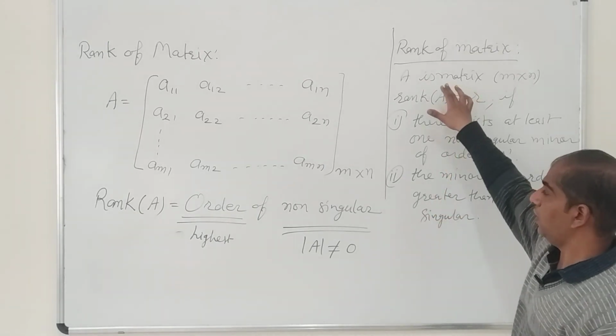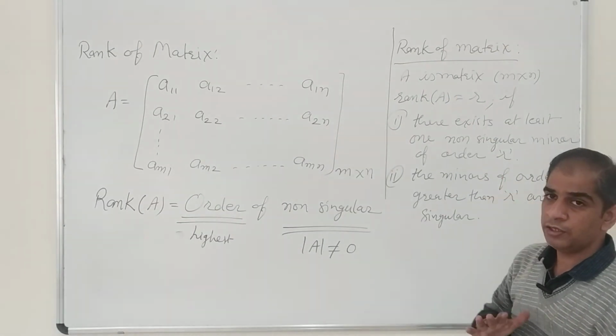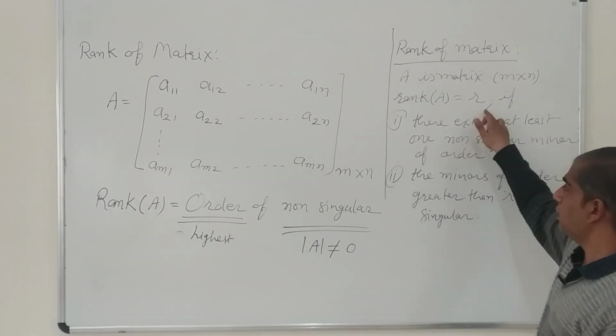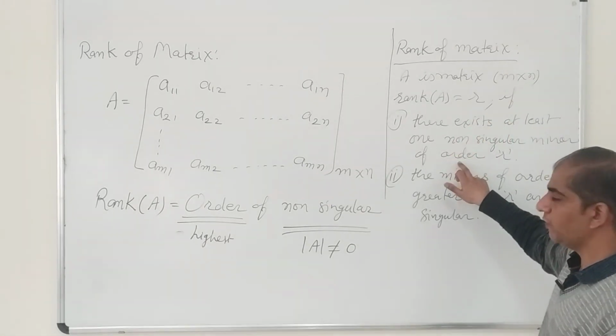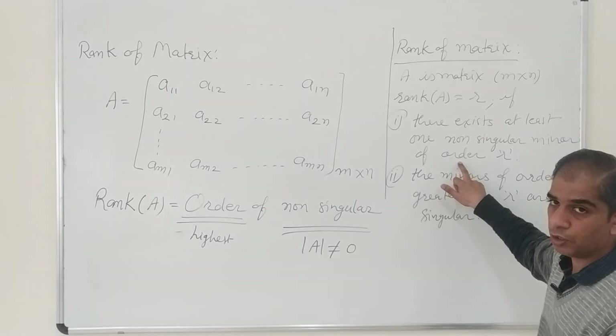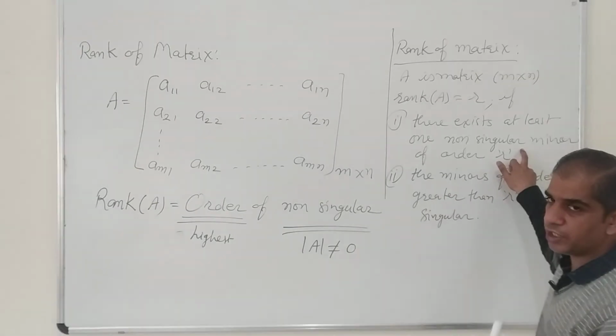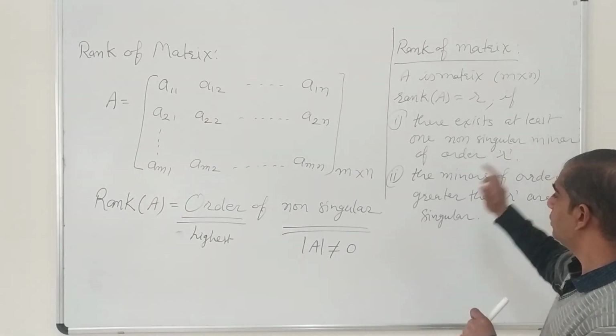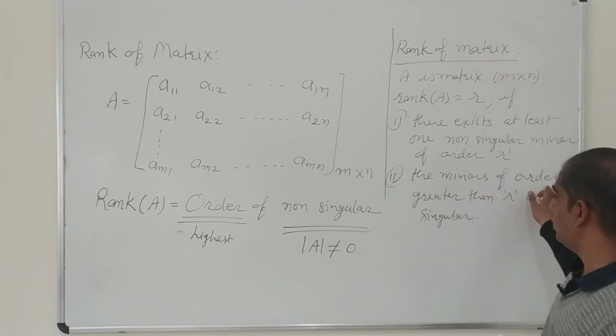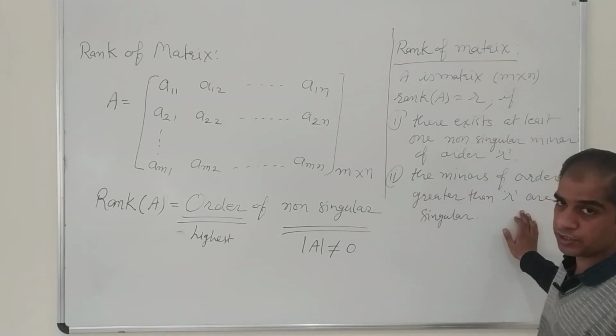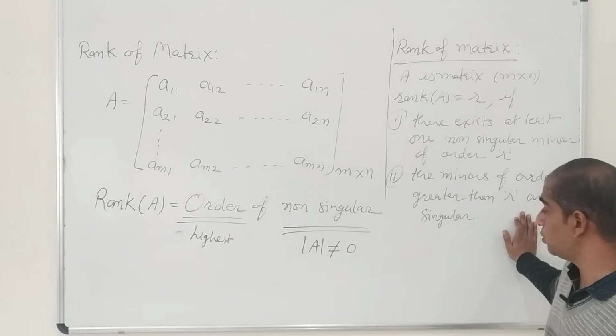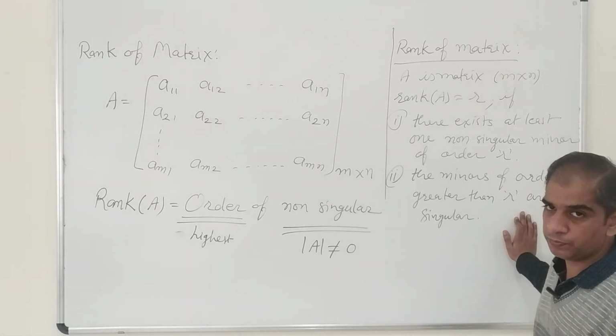So A is a matrix of order m cross n. Then the rank of the matrix will be R. When will it be R? When we have a minor of order R which is non-singular, whose determinant value is not 0. Then second, the minors of order greater than R. All the minors of order greater than R, how will they be? They will be singular. Is it okay?